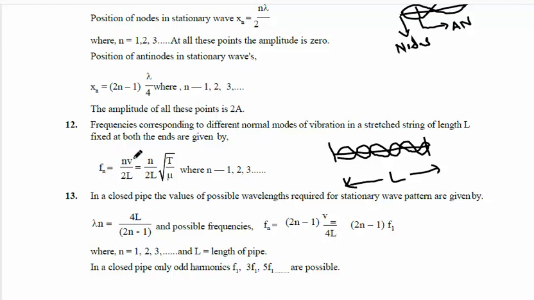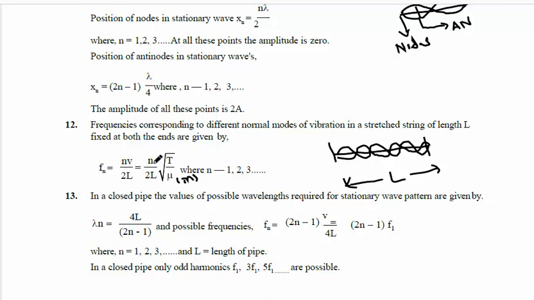So what is the frequency of the stretched string? Fn equal to nv by 2L, or n by 2L, and we know that v is root of T by mu. What is mu? Mu, or you can write it simply as m, also known as m. Okay. So n is